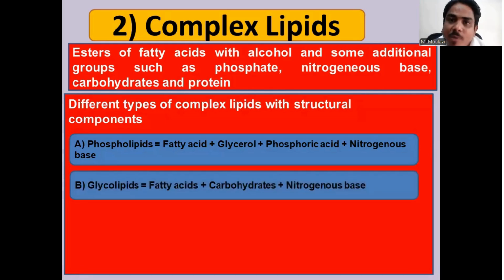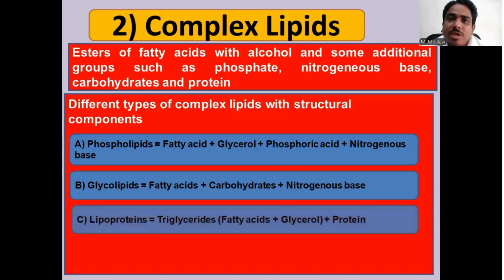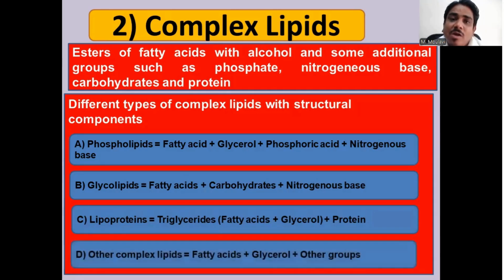Then the second type of complex lipid is the glycolipids. Glyco means carbohydrates or sugars, so these lipids contain carbohydrates. Fatty acid, carbohydrates, and the nitrogenous base are the components of the glycolipids. Third is the lipoprotein. Lipoprotein contains the protein in the triglycerides or in the fats. And the fourth type is the other complex lipids. Other complex lipids contain other groups along with the fatty acid and the glycerol. One by one we will see detail about the complex lipids.